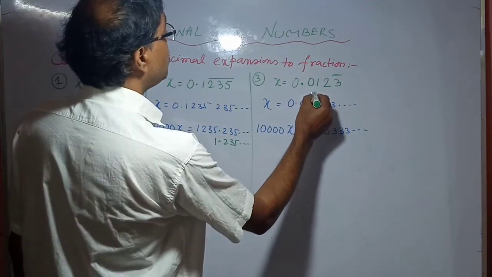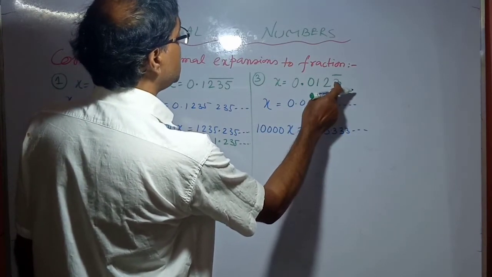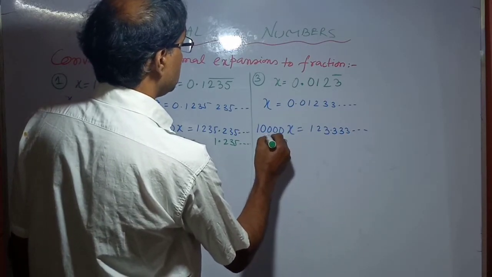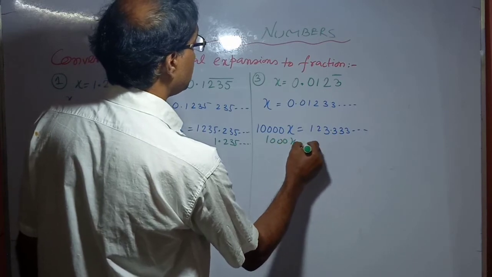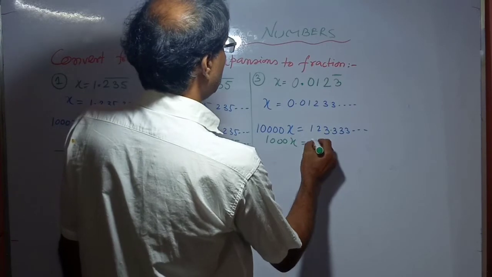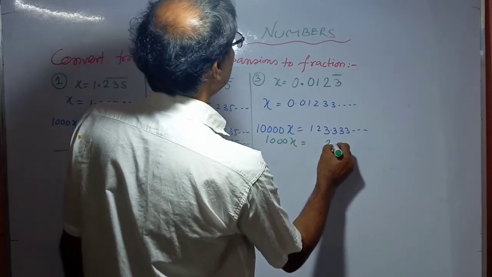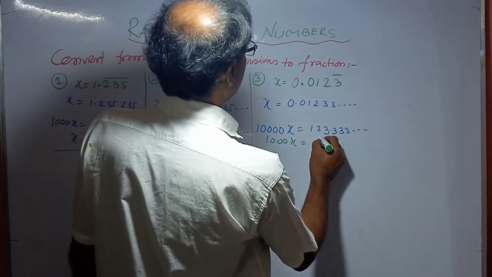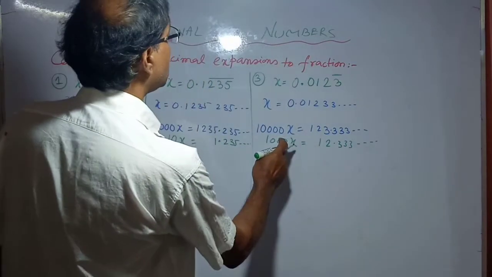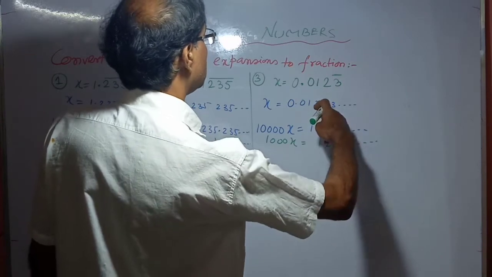Now here the non-repeating part after the decimal is 3 digits, therefore we multiply by 1000. 1000x equals 2.333 and continue.